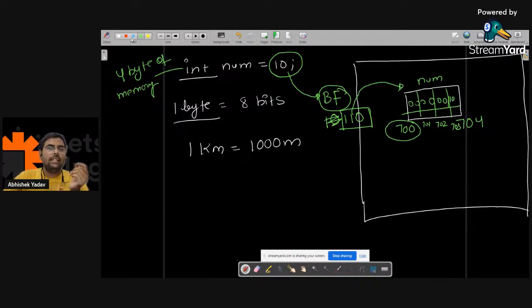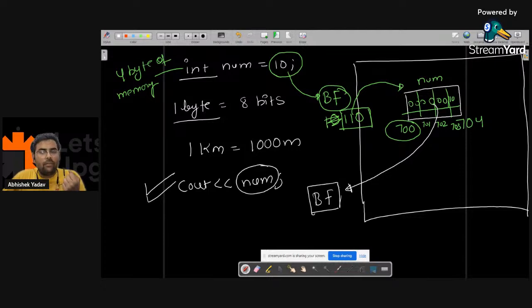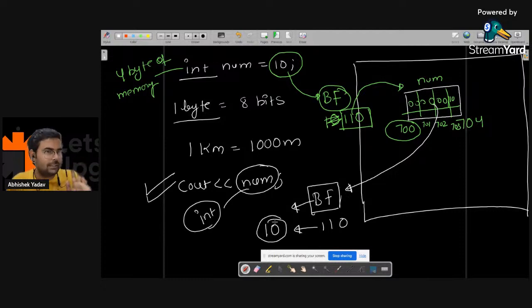After that, when you say let's print the data, that is cout num, the moment this line gets executed, what will happen, guys? My system, my compiler will take the binary format data and check the data type of num. Here the data type of num is integer. So it will convert the binary format data, 110, into integer. The integer of 110 is 10 here, so 10 will get printed on the output screen.